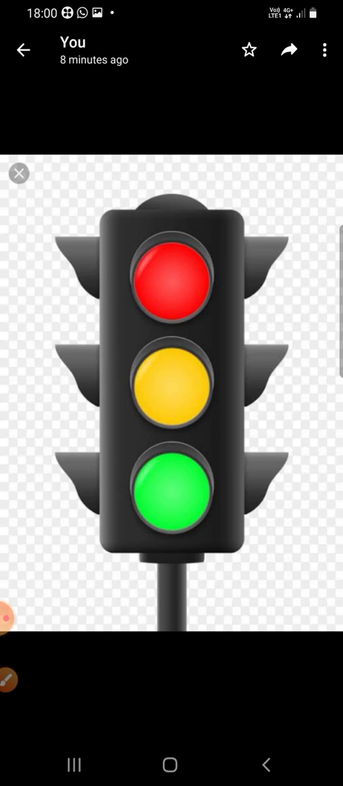Traffic lights are there in circles to avoid accidents between the vehicles, or between the vehicles and pedestrians, and also for the safe movement of vehicles and people. Children, I hope you all learned this.